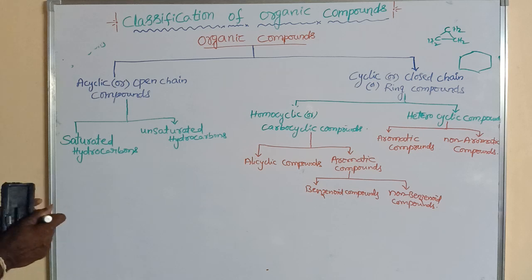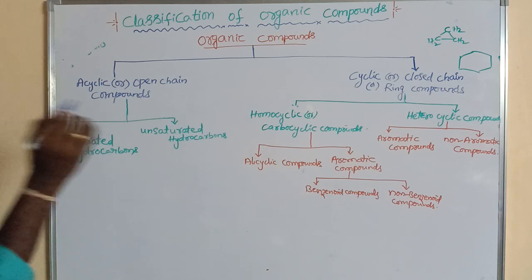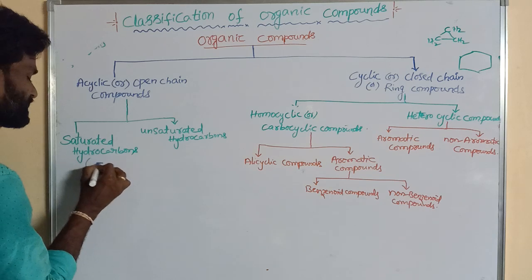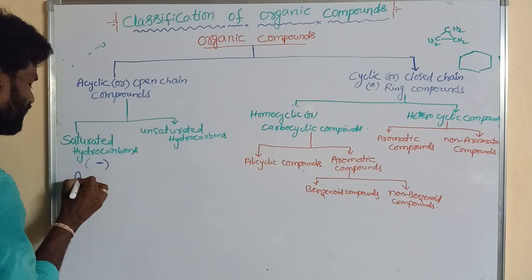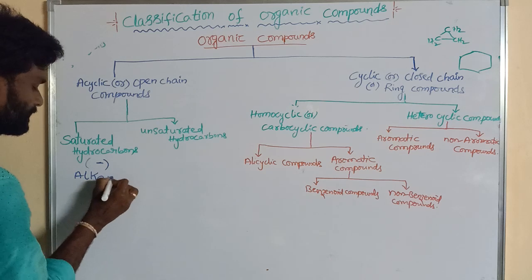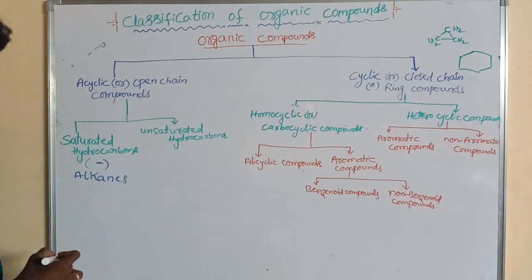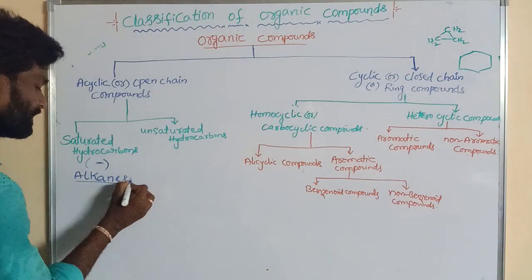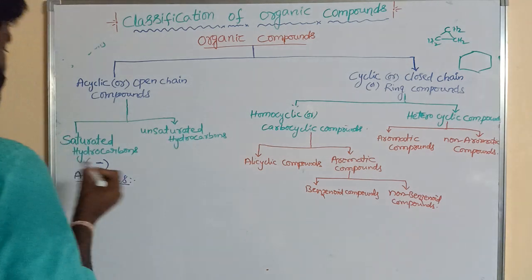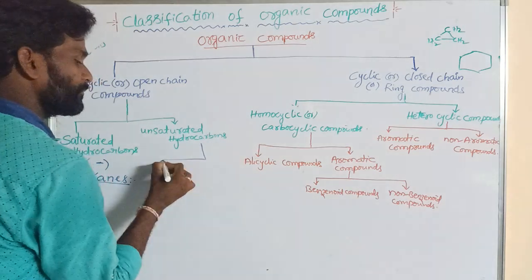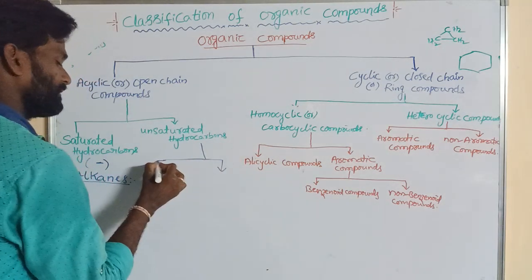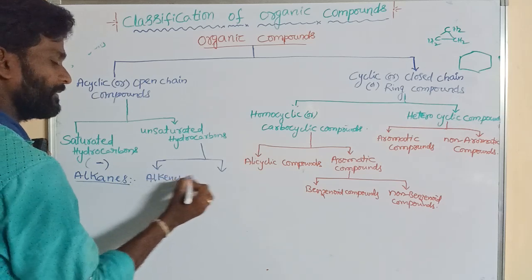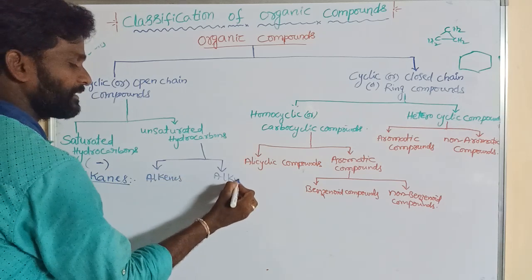Saturated hydrocarbons contain only single bonds. These are also known as alkanes. Unsaturated hydrocarbons are again classified into two types, alkenes and alkynes.